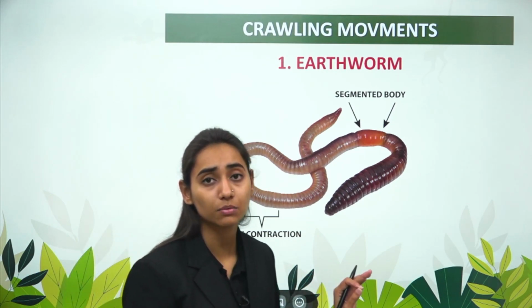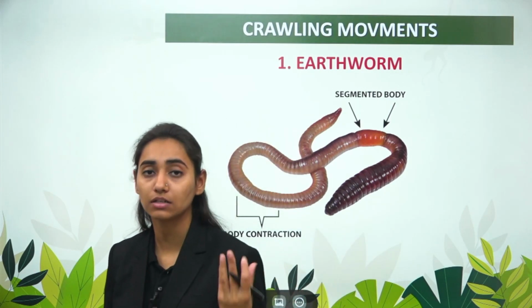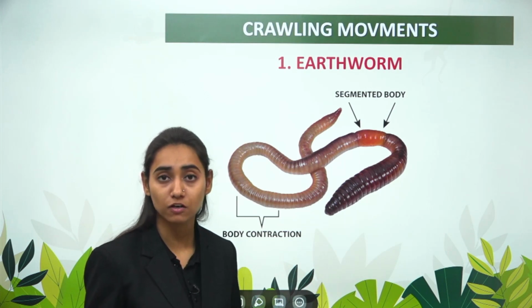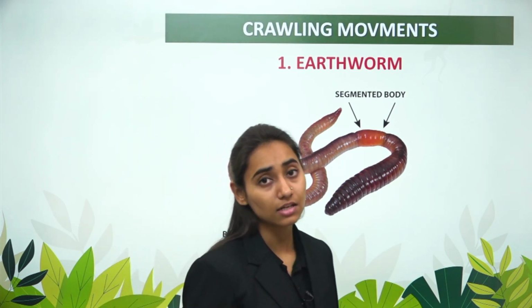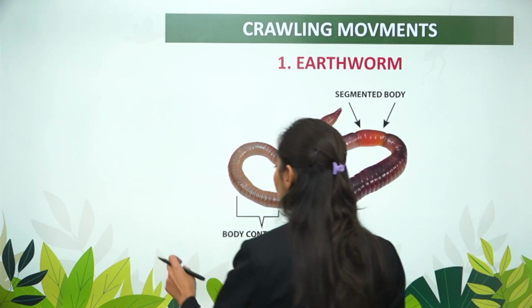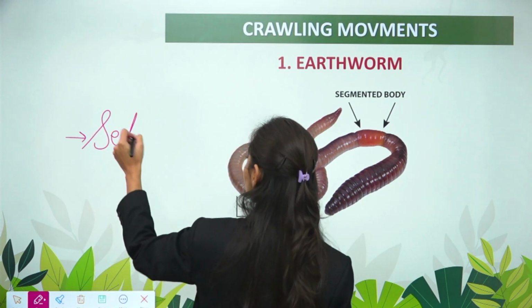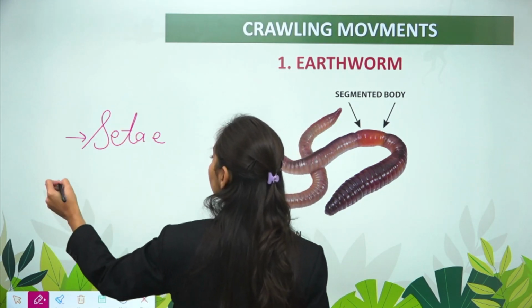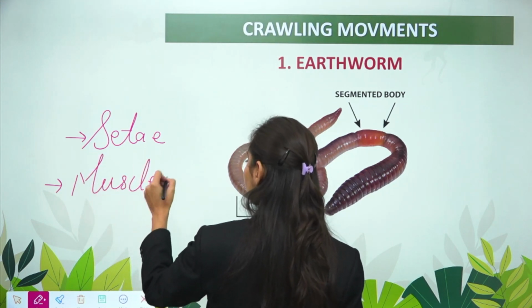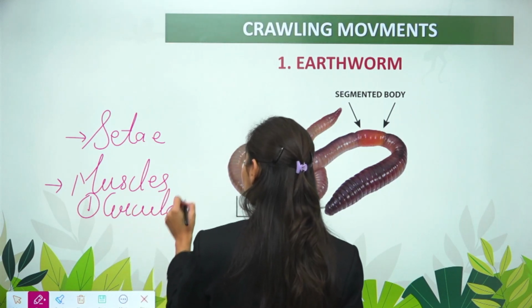After the bending movement of the hydra, we come to the crawling movement of the earthworm. Now here we are starting with the multicellular organisms mainly. Earthworm has a segmented body. It has a pair of muscles, longitudinal and circular muscles, and the segments, which are known as the setae. So you have to remember the term setae. And these earthworms show locomotion with the help of muscles, which are of two types, circular and longitudinal.